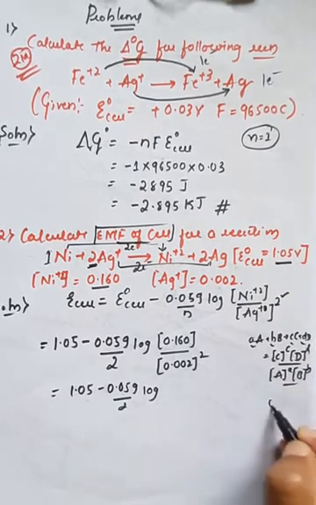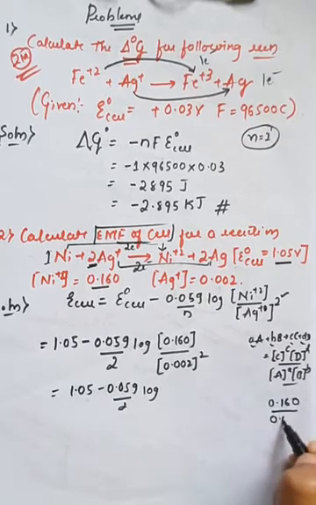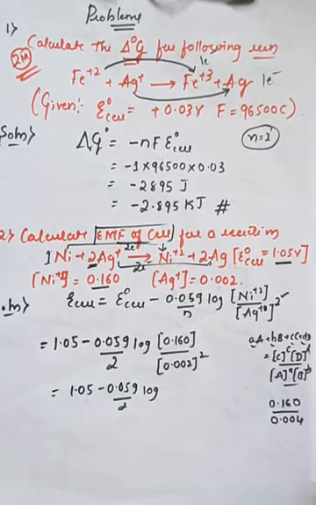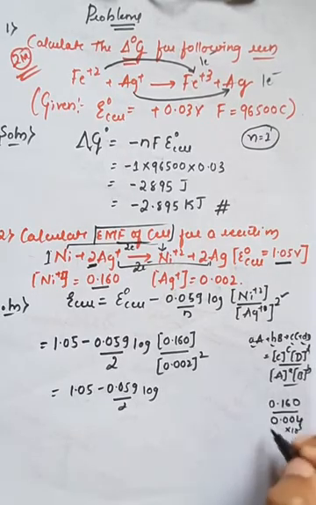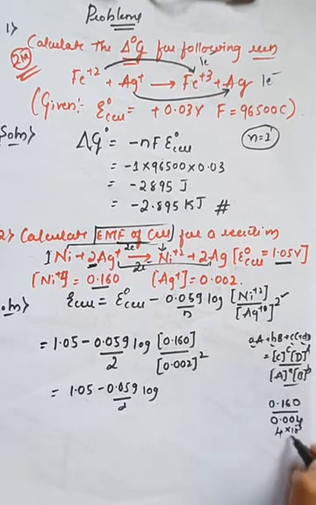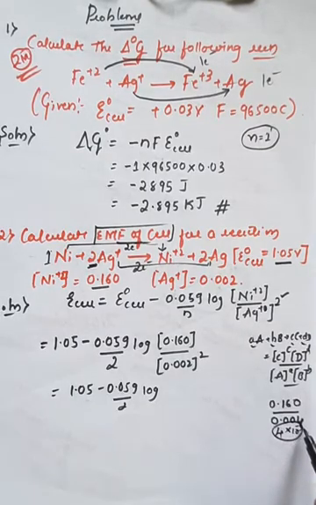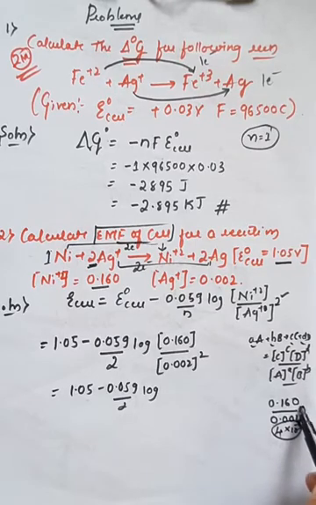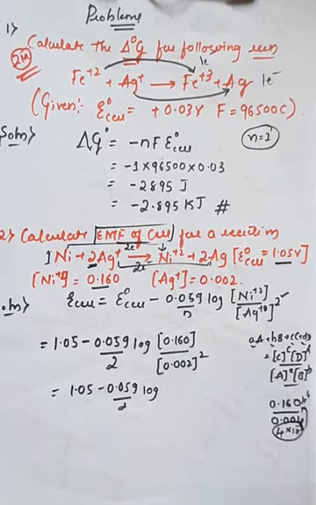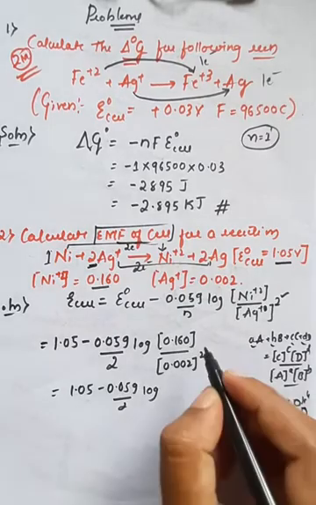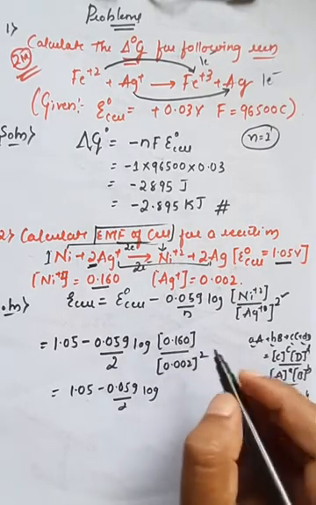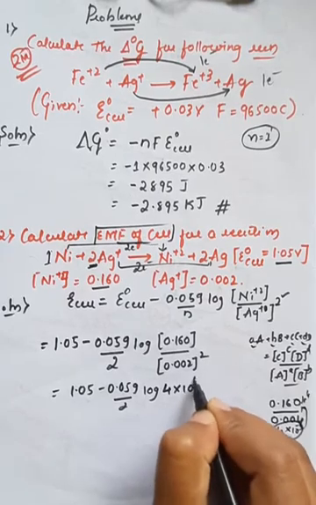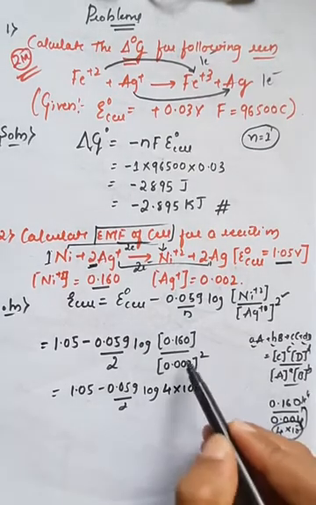Rough work I will do here: 0.160 divided by 0.004, right? I can write 0.004 as 4 into 10 raised to minus 3. Whenever I take this 10 raised to minus 3 to the denominator, it converts into 10 raised to plus 4 in the numerator. So by calculating this in rough work, I can write it as log of 4 into 10 raised to 4.